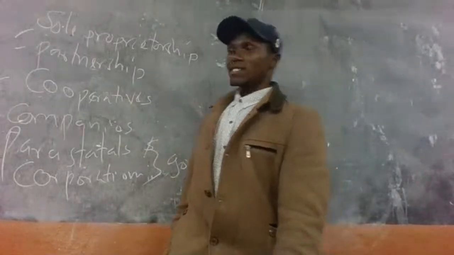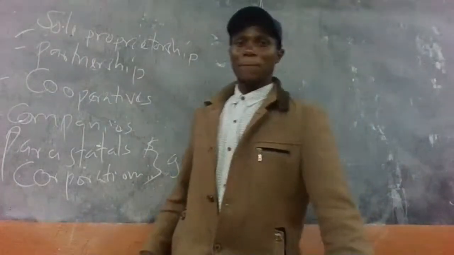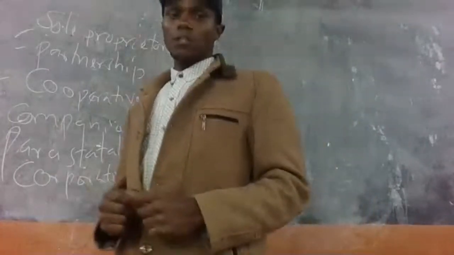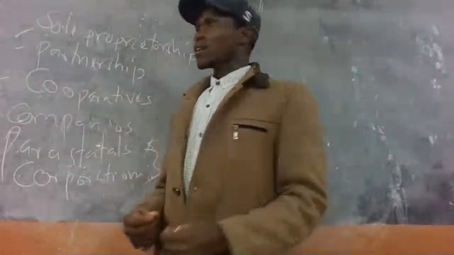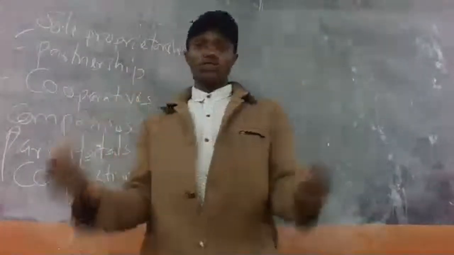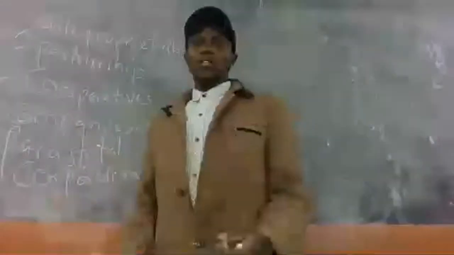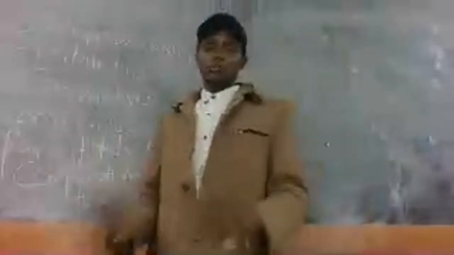So what is sole proprietorship? A sole proprietorship is a business unit that is run by one person who can get what we call family assistance. And this one person is known as a sole trader. It can be a kiosk run by one person or a butcher run by one person, or a single shop run by one person. That's what we call a sole proprietorship.